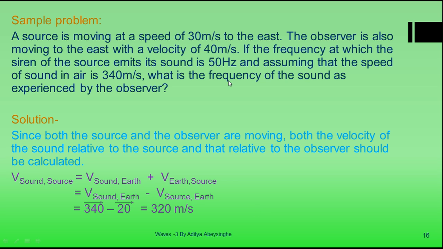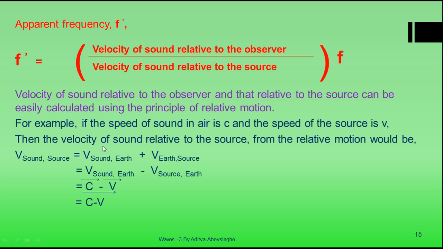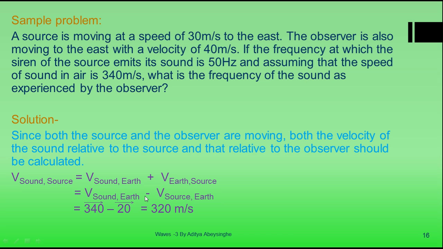So you know the real frequency. Here you know the real frequency, so you have to find the velocity of sound relative to the observer and that relative to the source. As I mentioned, you can easily calculate that using the relative velocity principle. So you know that the velocity of the source relative to the earth is 30 meters per second, and that is to the east, and the velocity of sound relative to the earth is 340 meters per second, and that is also to the east, because the sound is moving in that direction.